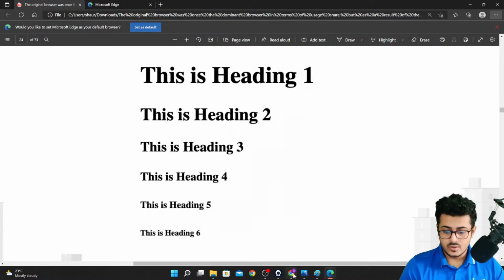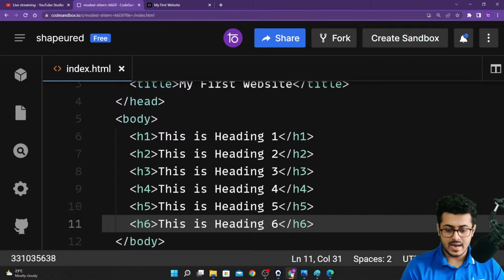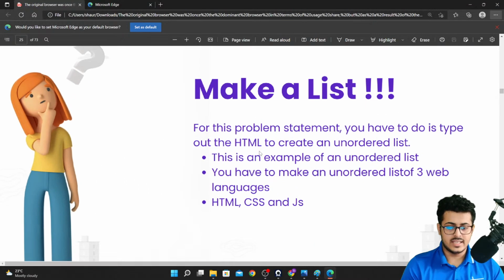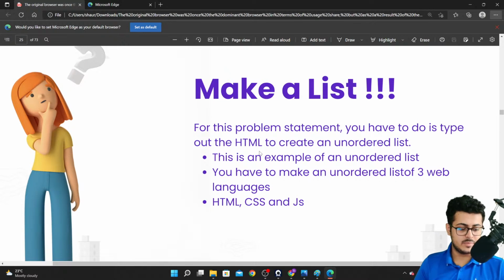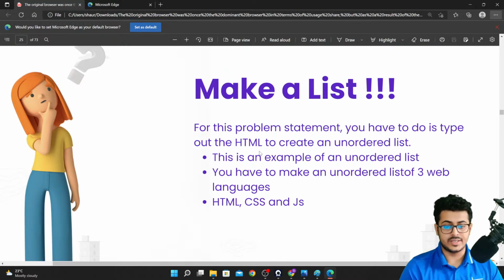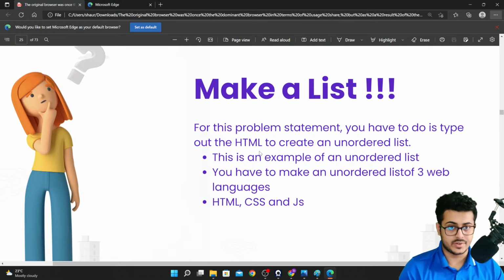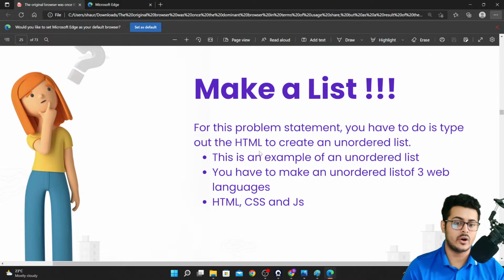Right now we need to shift back to our PPT. The next thing that we want to do in HTML is create a list. This is something interesting. Up till now we were just writing text on our screen. We want to create an unordered list.